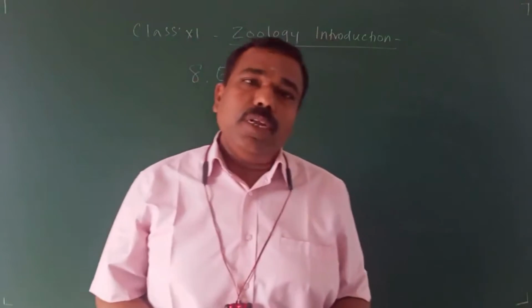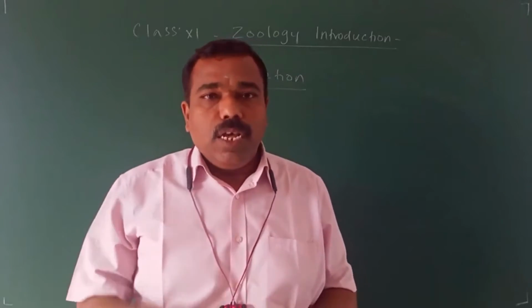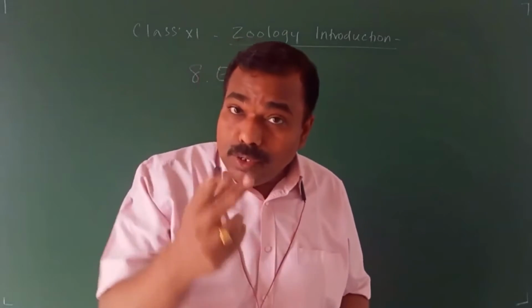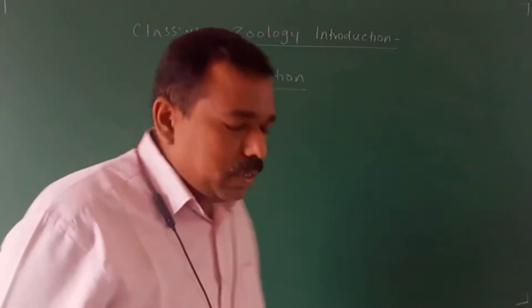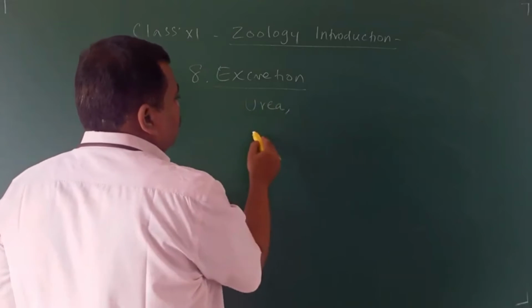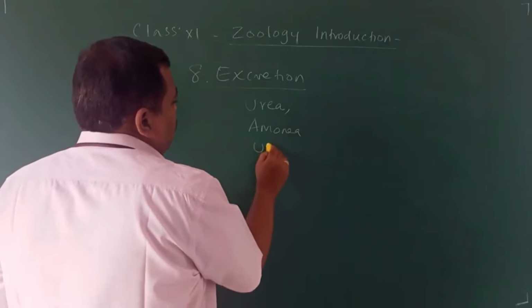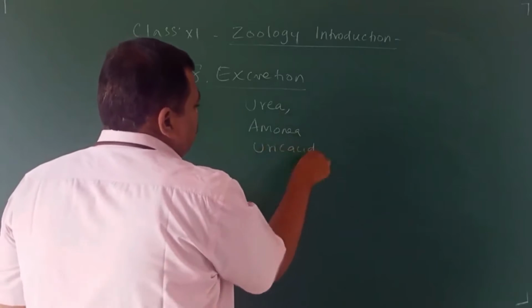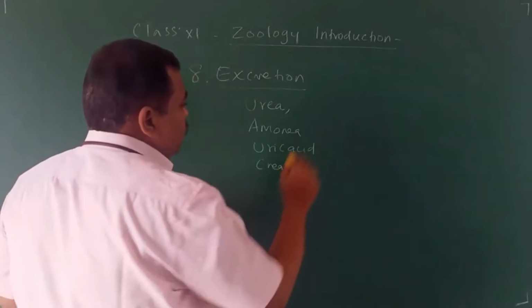Undigested waste material is removed out, and nitrogenous waste material. What is a nitrogenous waste material? Urea, ammonia, uric acid, creatinine.